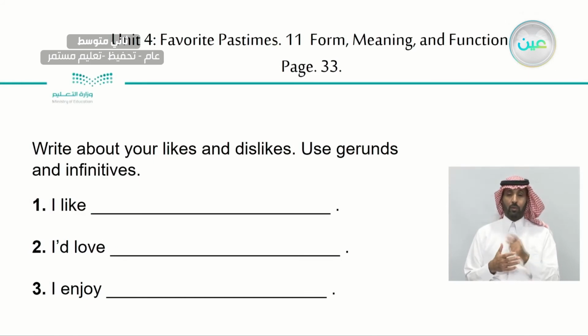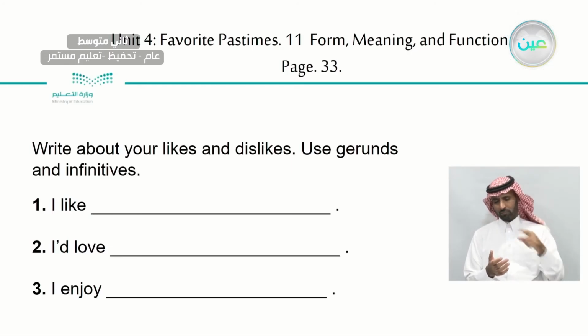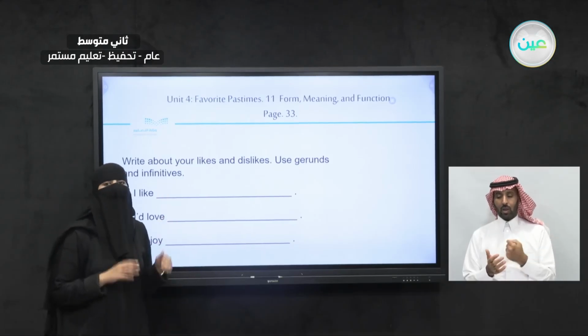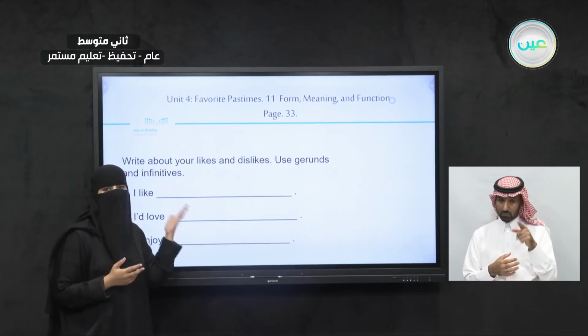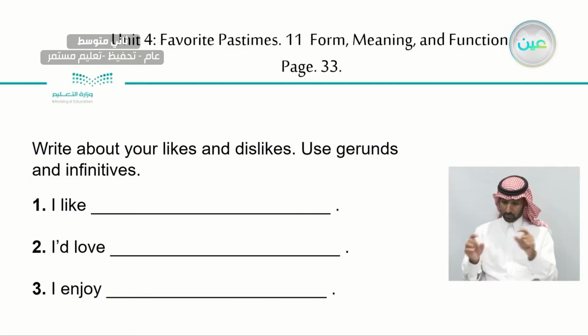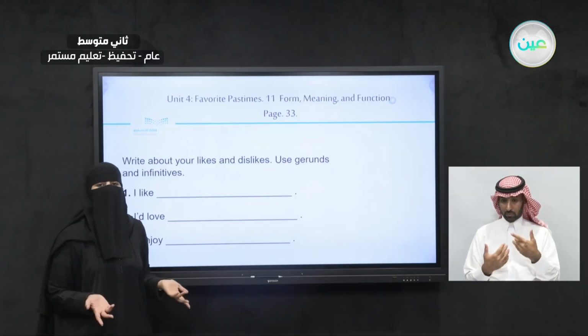Now, for the next one, what are you going to do? You will write about your likes and dislikes. Use gerunds and infinitives. So in this part, you're going to write the things you like or dislike. I'm going to write some answers here, but you can write different things. It's about you. You can write whatever you like. So let's check here. I want you to complete the sentence with things you like or dislike, as it's showing here. Check the first part. I like what?